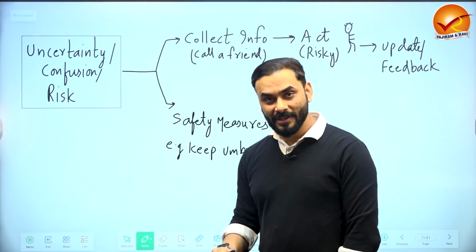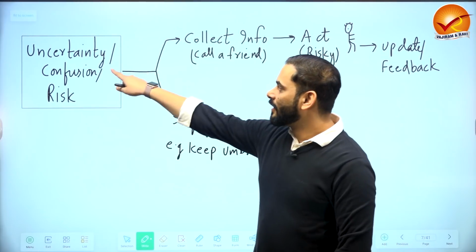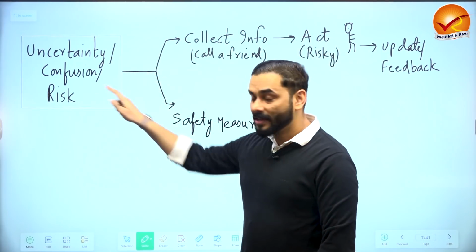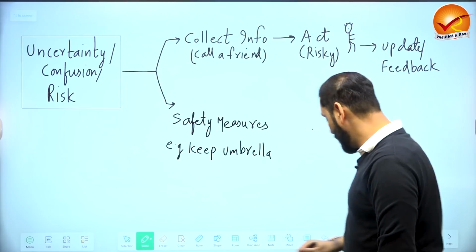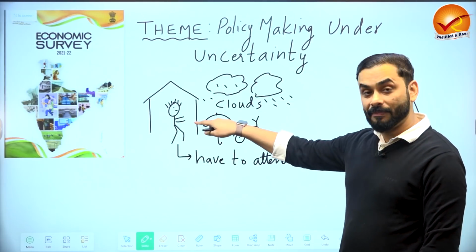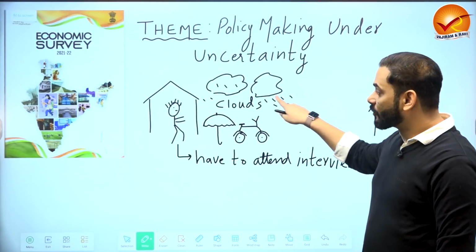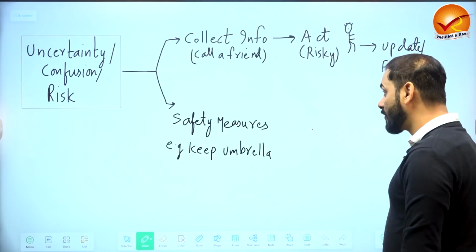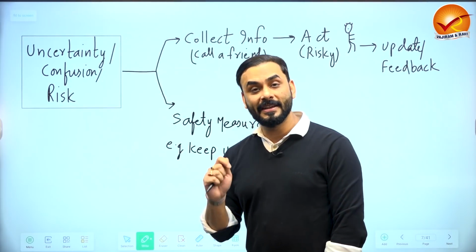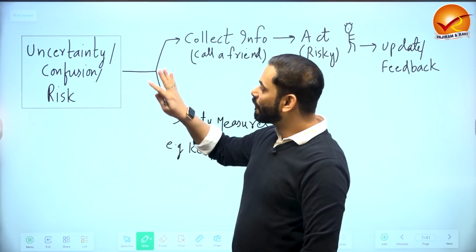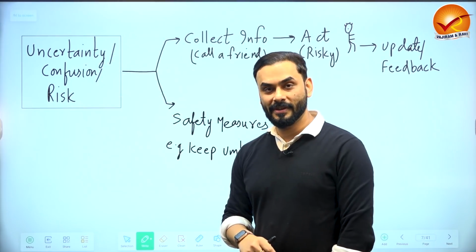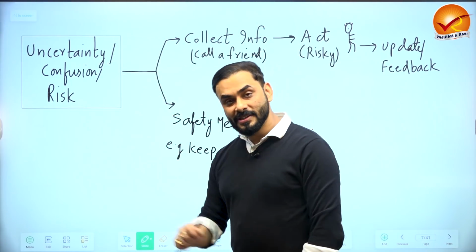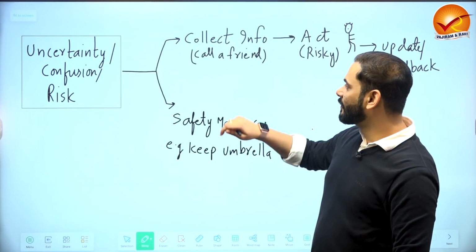So what have we done? Look at the boxes, please. Now this is uncertainty, confusion and risk, right? Remember this example, guys. I'm just going to use this example only, that it's going to rain, you see the clouds, but you have to appear in the interview, which means that there is uncertainty, confusion, there is chaos. What do you do when there is confusion, right? Whenever there is confusion, there is chaos, you do two things.